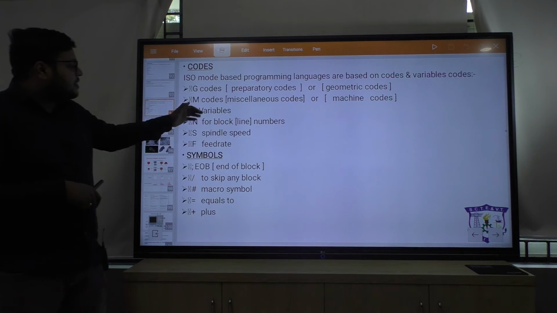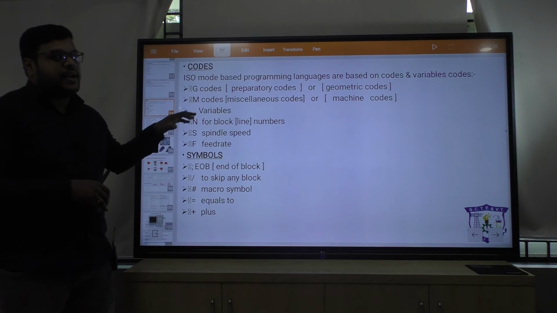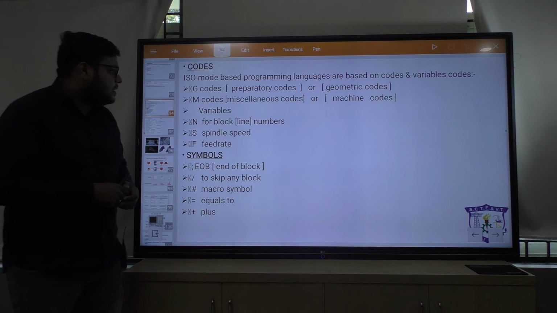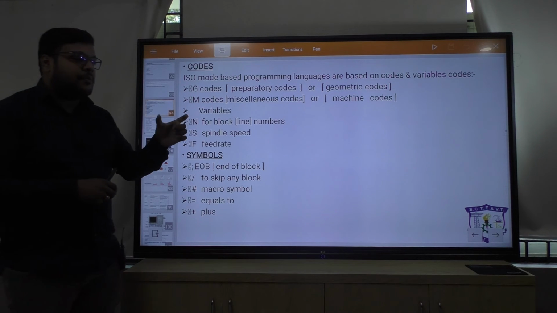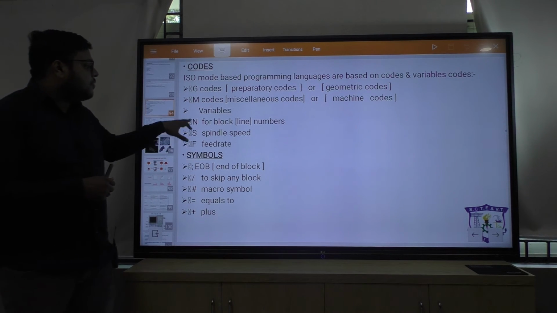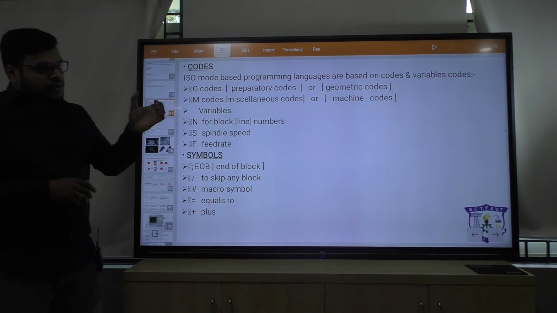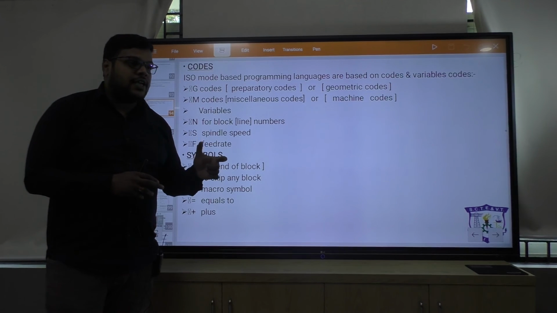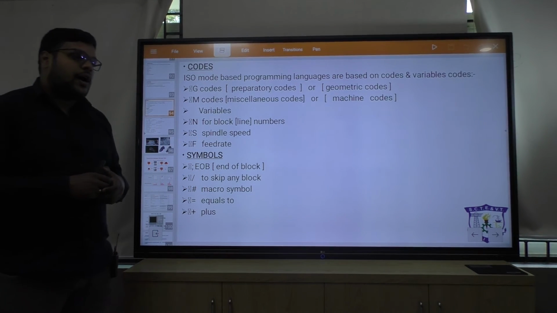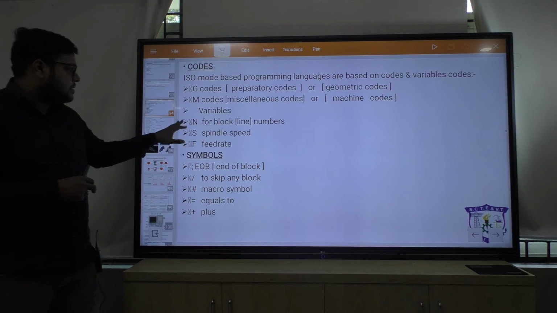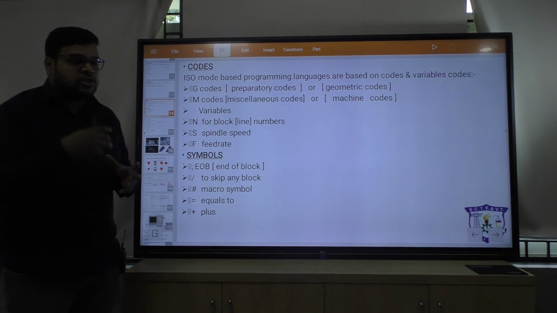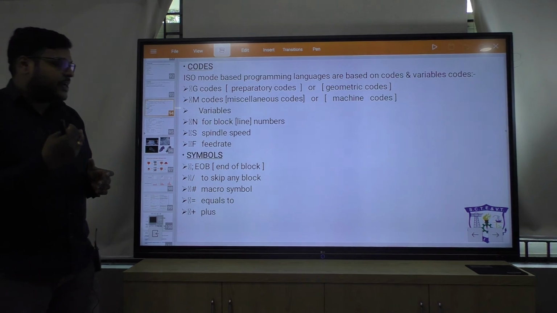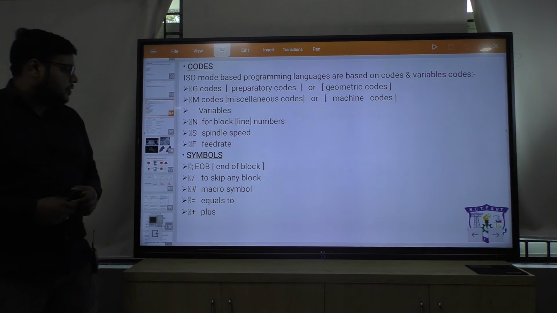Variables are required to write a program. Whenever you write a program, these variables are needed, like N is your block number, means whenever you start a program, at first you have to write N. Okay, after that you can write your entire program. Then S stands for spindle speed. Whenever you have to give the speed of a spindle, you have to first write S. After that you can give the value, how much you want to revolve the spindle, in how much speed. Then F is your feed rate.